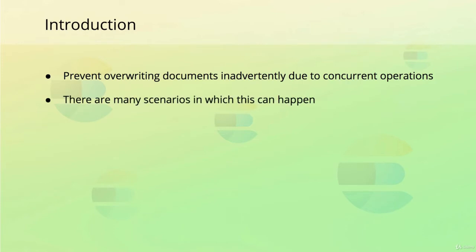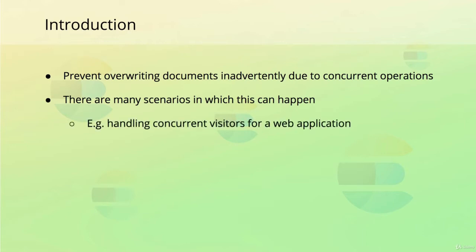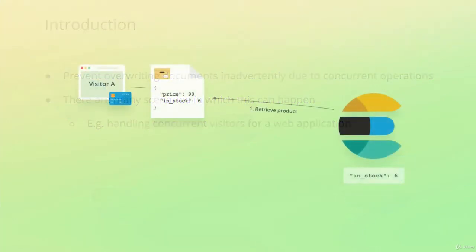There are quite a few examples of when the ordering of write operations may be incorrect, but let's go with a simple example. When a web application updates a field, more specifically an e-commerce application. Suppose that a website visitor has added an item to the cart and completed the checkout flow. Once that happens, the application retrieves the product from Elasticsearch.